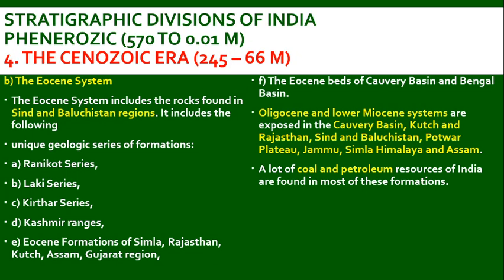The Oligocene and Lower Miocene systems are exposed in the Kaveri Basin, Kutch and Rajasthan, Sindh and Baluchistan, Potwar Plateau, Jammu, Simla, Himalaya and Assam. A lot of coal and petroleum resources of India are found in most of this formation. For example, ONGC is having oil wells in Tamil Nadu, Kaveri Basin, and also in Gujarat, Orissa, and mainly Himalaya and Assam are suitable for coal mining.